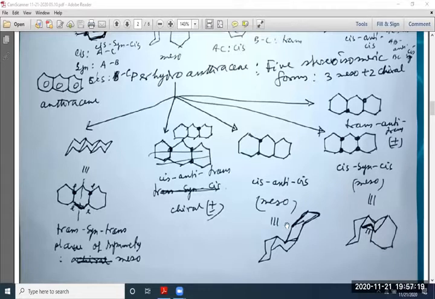This conformation is written here. Another form, I have just shown a few: cis, syn, cis. This is another meso form. And this is plus minus trans, anti, trans. So this gives some idea how this saturated system becomes so complicated. Stereochemistry is there, and all the compounds have already been synthesized by different chemists. So they have some application.